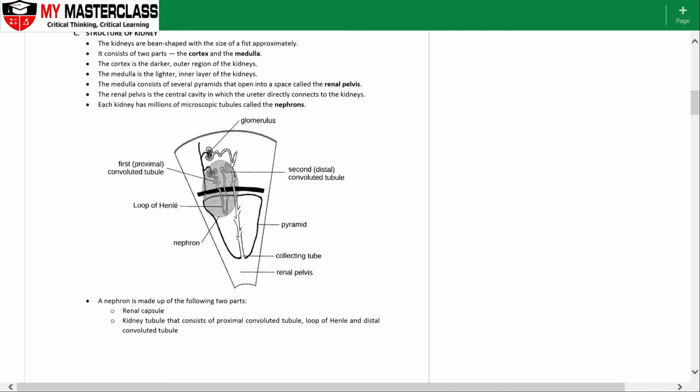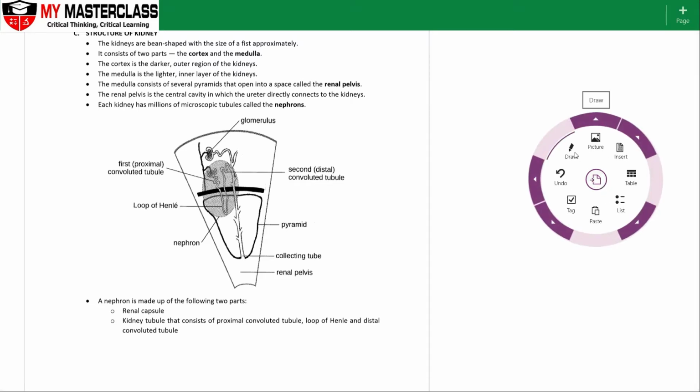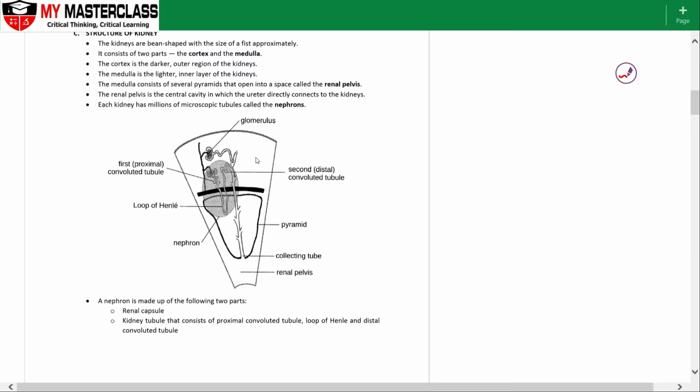Okay, so in the medulla region itself, you will see that it has got a lot of these structures which are called the pyramids. Okay, so these pyramids open up into a space which is called the renal pelvis here. Okay, so all of this here, these structures, the nephrons, are the basic units of the kidney. So over here, it is just illustrated to have two.